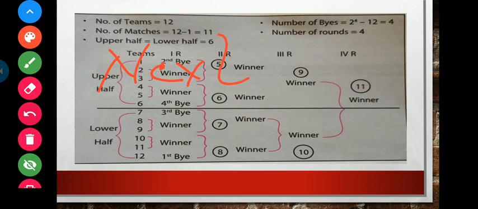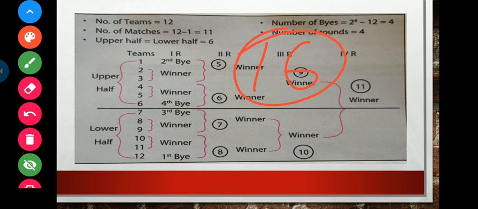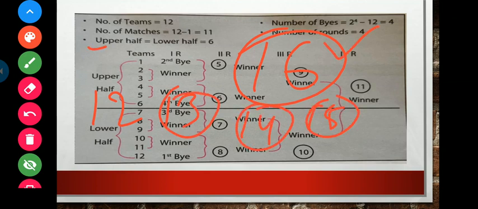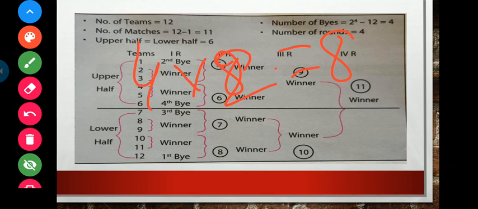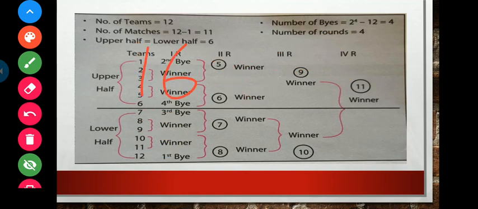The next power of 2 is 16, because 12, then 13 is not a power of 2, 14 is not, 15 is not, but 16 is, because 2 2s are 4, 4 2s are 8, and 8 2s are 16. So the next power of 2, 16 minus 12, equals how many byes? 4 byes will be given. Clear?